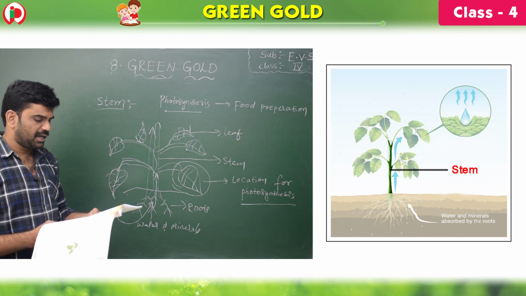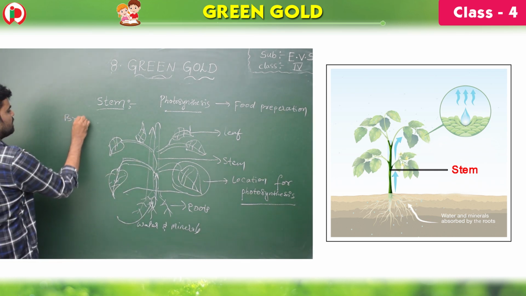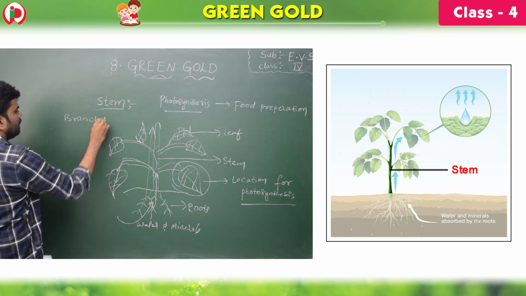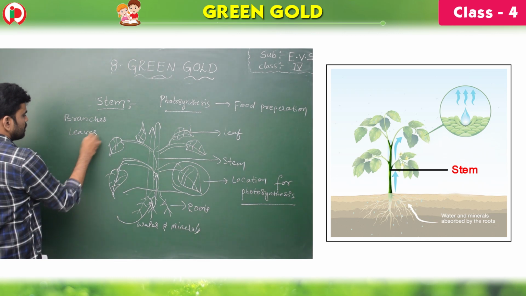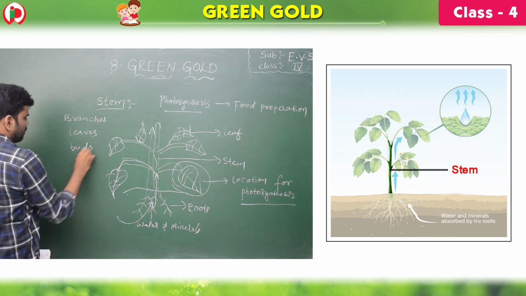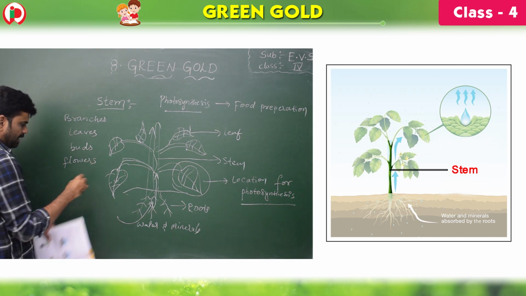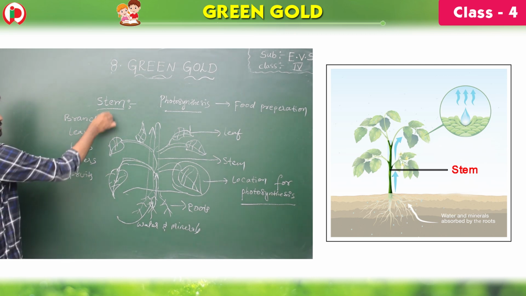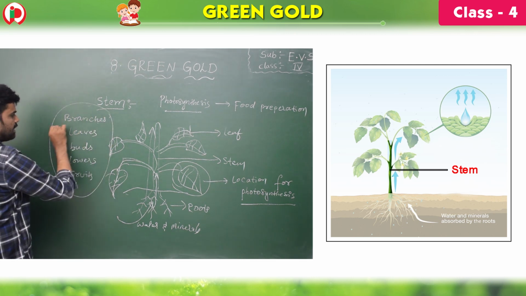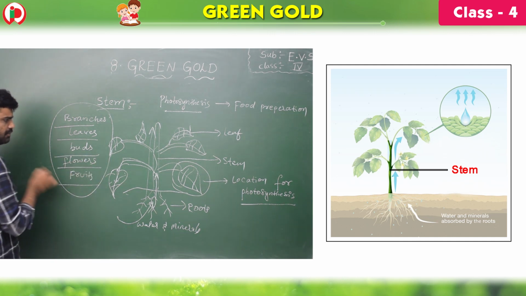The stem bears the branches. Stem bears branches, leaves, buds, flowers, and fruits. See, children, stem bears branches, leaves, buds, flowers, and fruits.